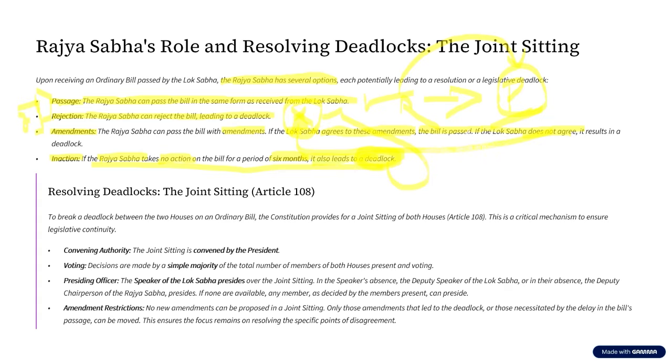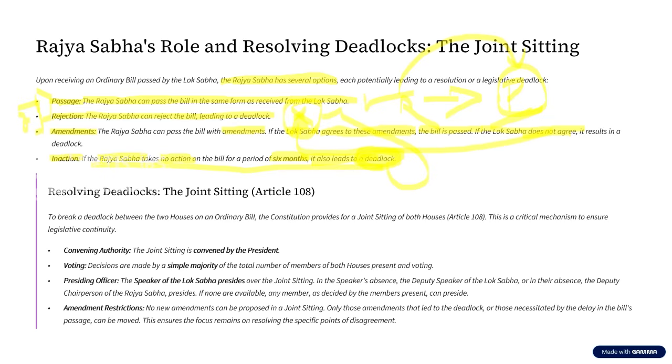So these are the things that happen when the bill is introduced in both the houses. Now, we understood if the bill is passed by both the houses, what is going to happen? That is, if the bill is passed by both the houses, then it goes to the president and becomes an act. The president can sign on this bill, or the president can do some other things. Now, what the president can do, we'll discuss later. But let us assume the bill is passed by Lok Sabha, bill is passed by Rajya Sabha, it goes to the president. Now it is in the hands of the president.